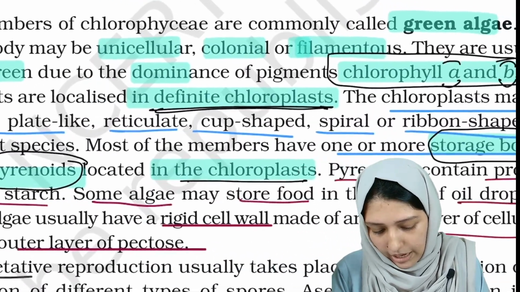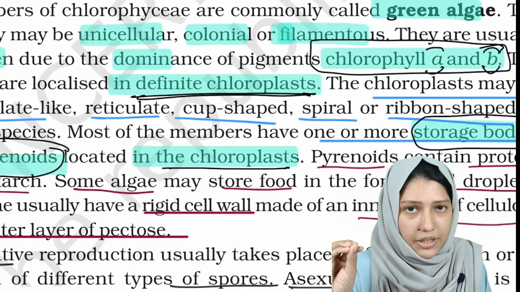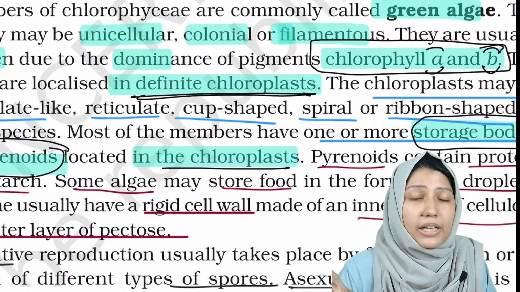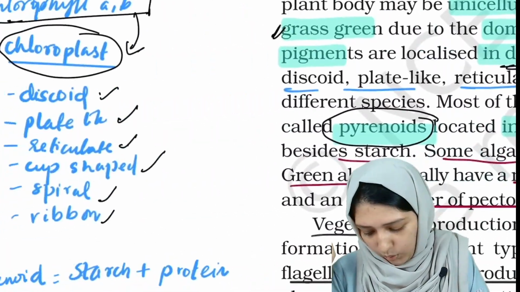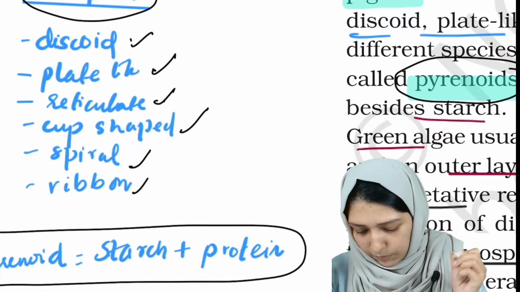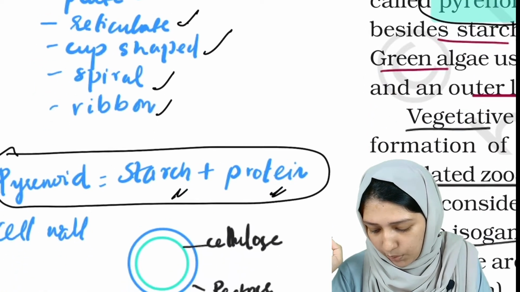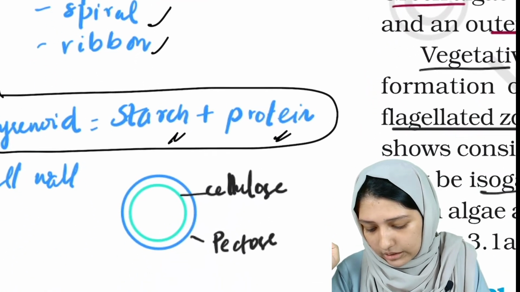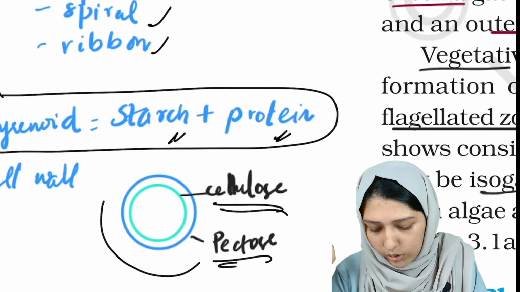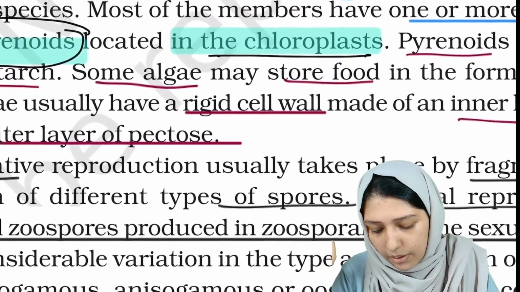And this pyrenoid, what is the food? Food is starch, right? So this pyrenoid is basically starch, but along with starch there is also protein. What is pyrenoid? Pyrenoid is equal to starch plus protein. And how does the cell wall of algae look like? It will be having an inner cellulose layer and outer pectose layer.